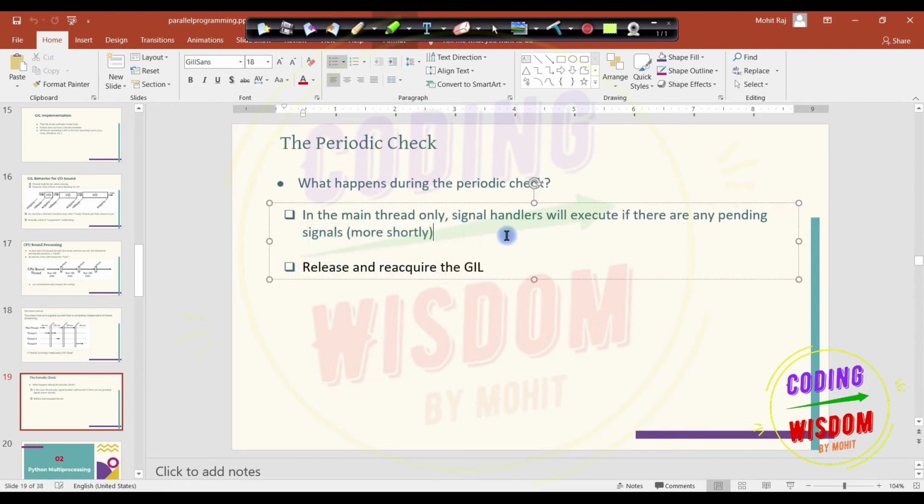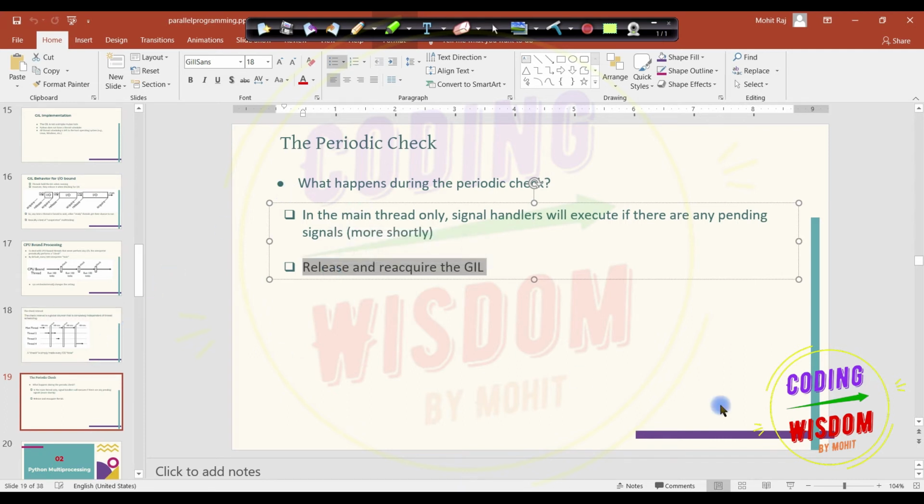So this is not an important thing, the first point. Release and reacquire the GIL. Release for some time. If nobody wants to take it, then I reacquire it again. If a second thread wants to acquire it, okay, take it for 100 ticks and then give it back to me. So this is about the GIL.